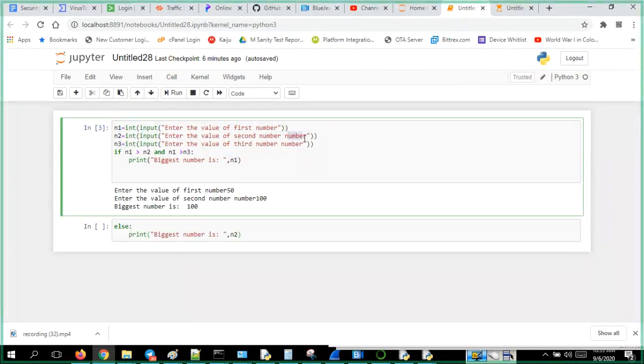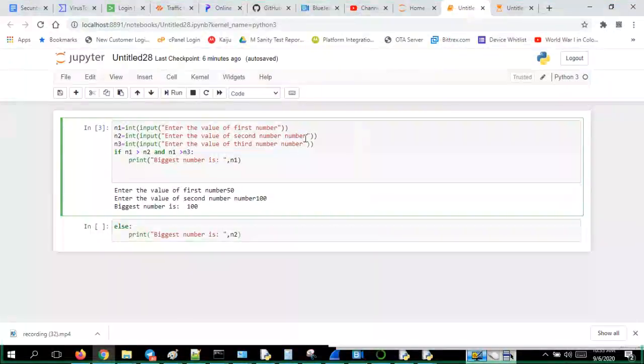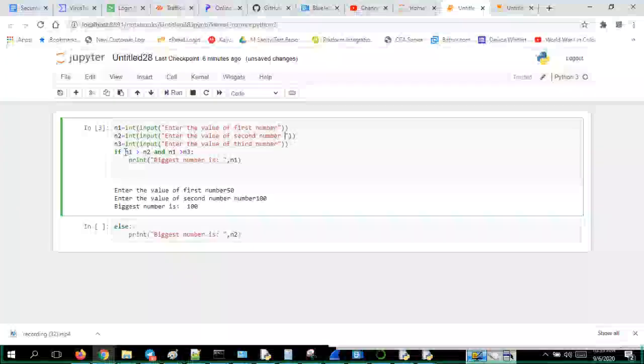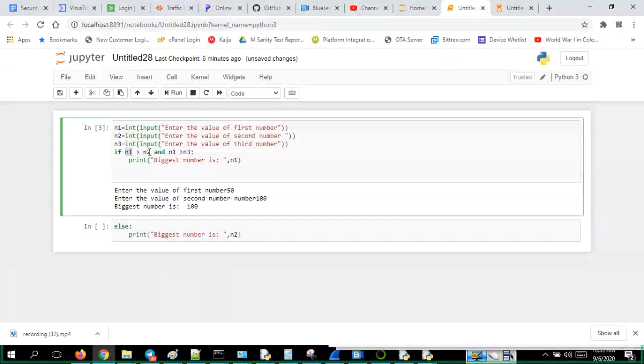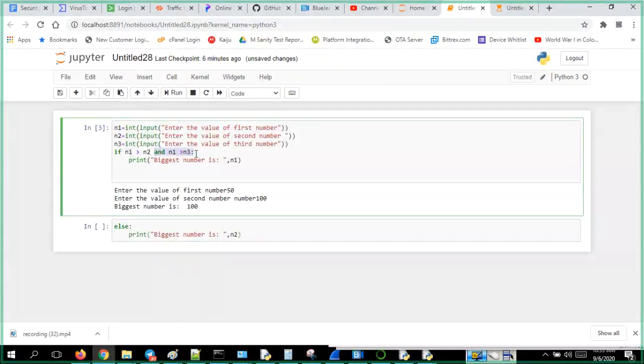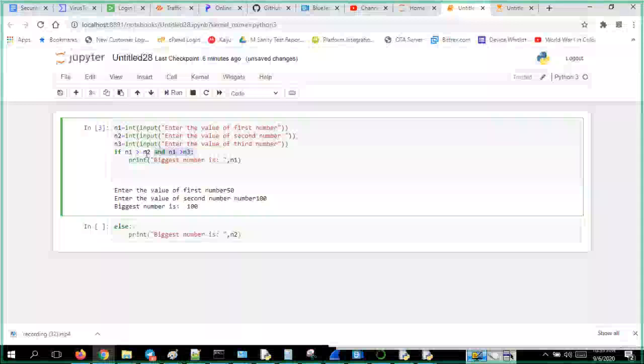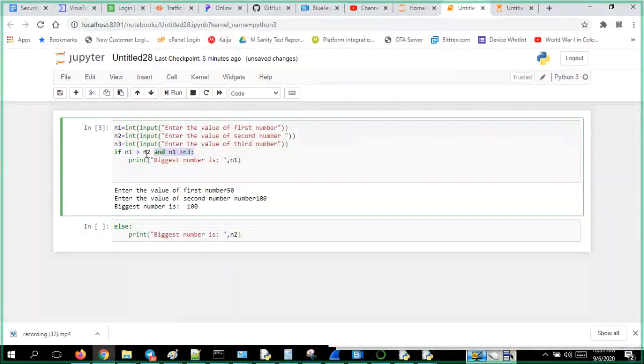Okay, number I have written. Let me remove this. Three numbers we have taken as inputs. Am I correct? The first thing I am going to do, if I don't have anything over here, is check N1 greater than N2. What is the result I'll get?